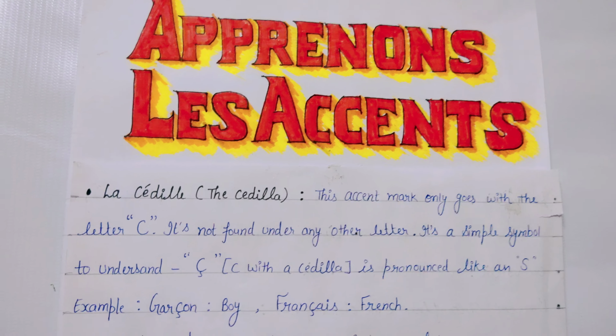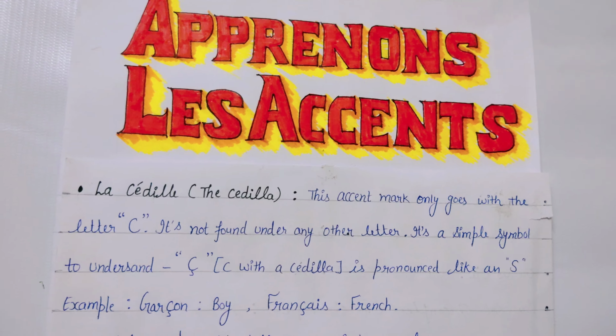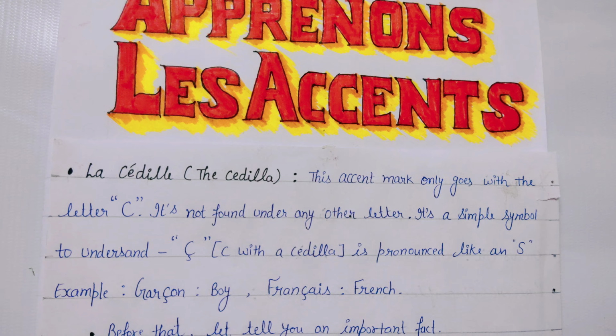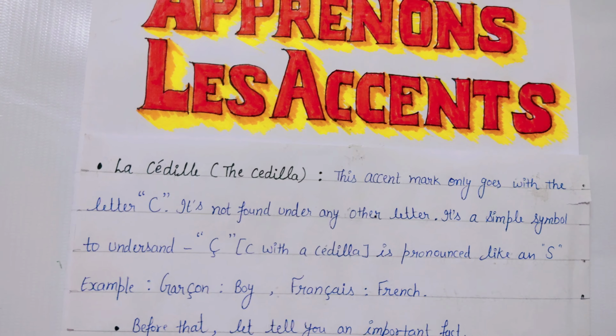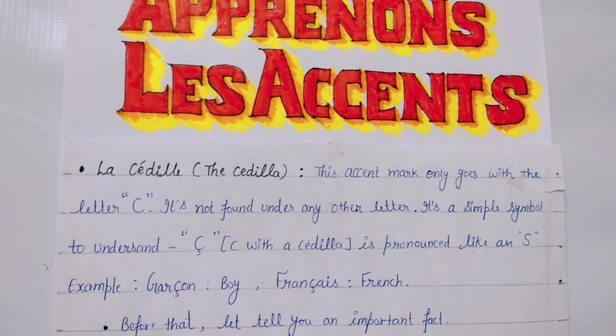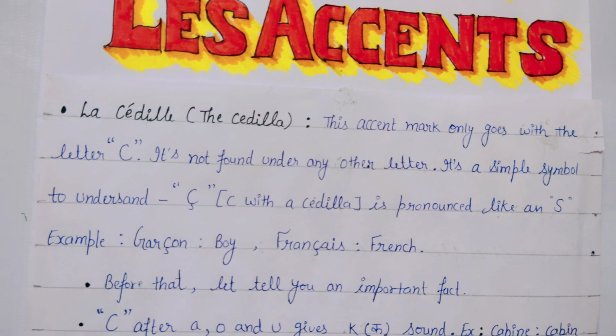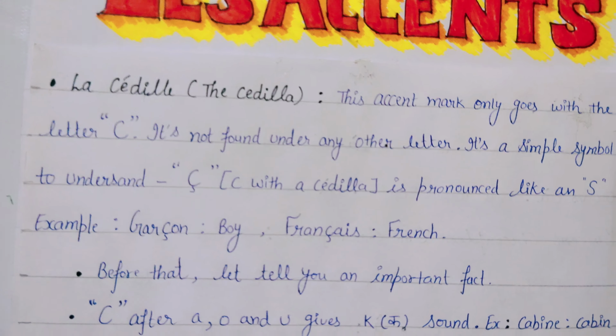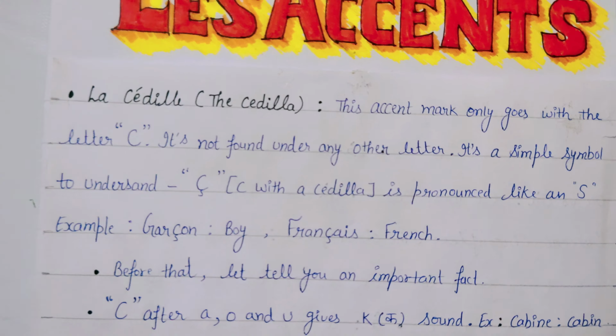Another one is la cédille, the cedilla. This accent mark only goes with the letter C. It is not found under any other letter. It is a simple symbol to understand. C with the cedilla is pronounced like an S. For example, garçon. C with this accent, the pronunciation is garçon. Garçon means boy. Française means French.